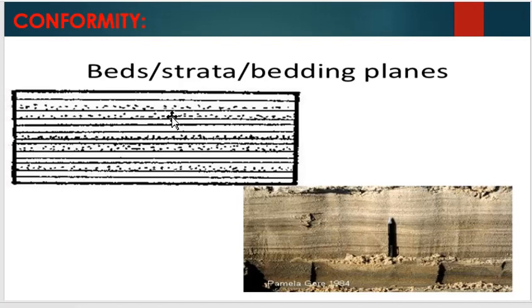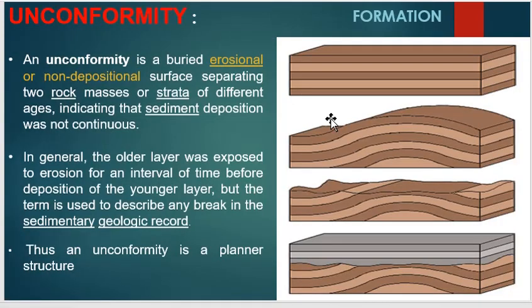So, what is the law of order of superposition? In the law of order of superposition, older beds always lie on the bottom and younger beds lie on the top. Such a succession of strata is called a conformable series. So, let us come to the unconformity. In conformity, there is no disturbance and there is no erosion.